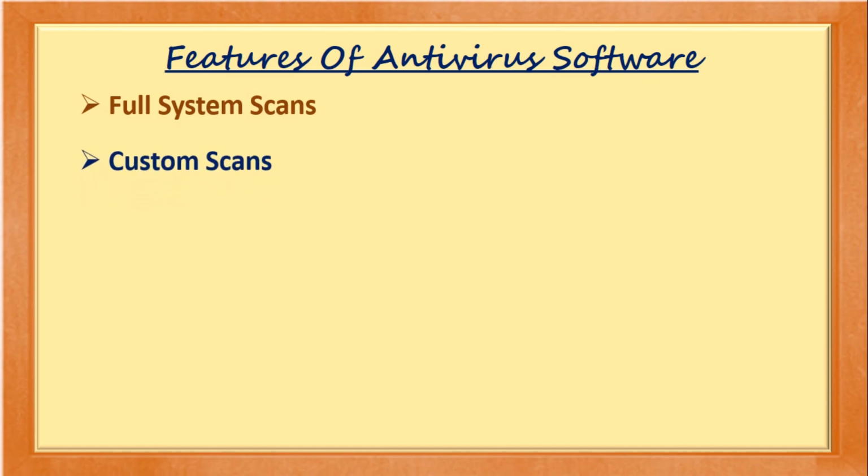Next is custom scan. Custom scan helps you to scan your system as per your requirement. Next is virus definitions. Your antivirus software depends on the virus definition to identify the malware or viruses. So that is the reason why we need to update it regularly.